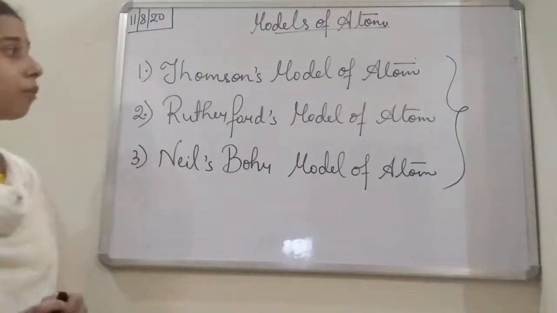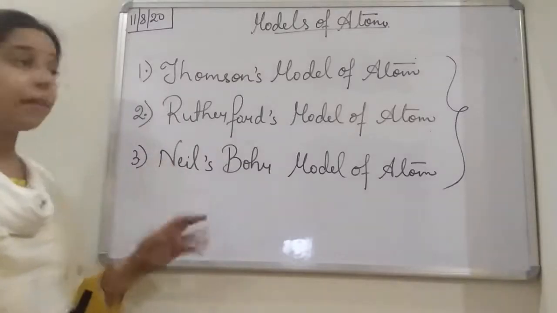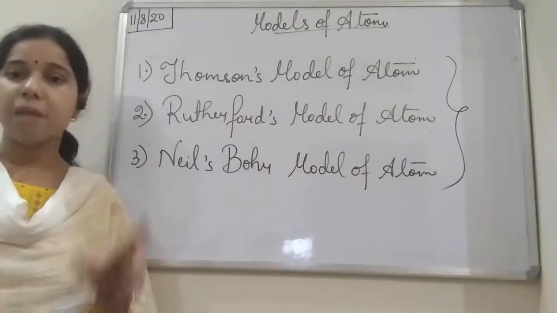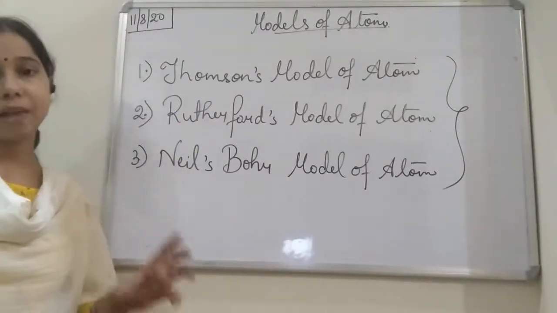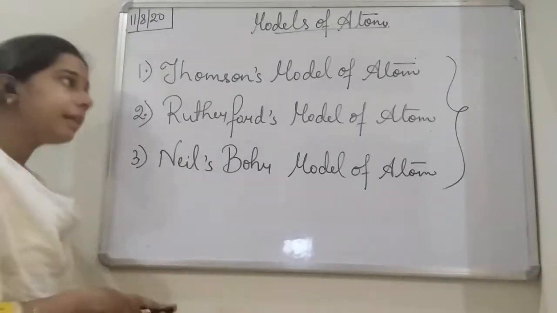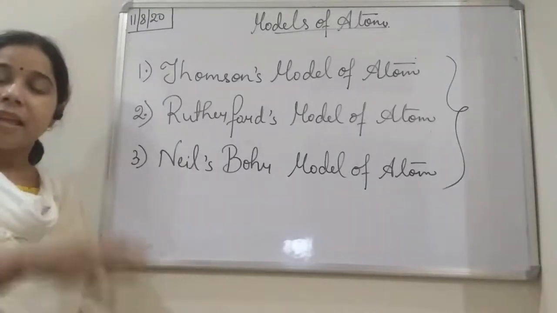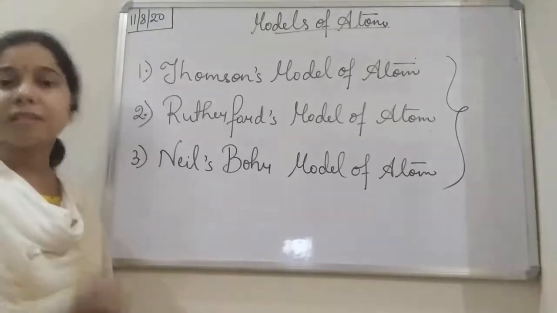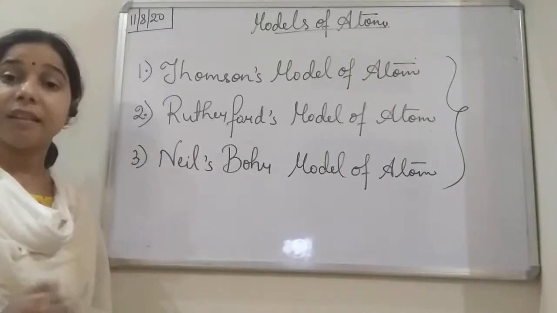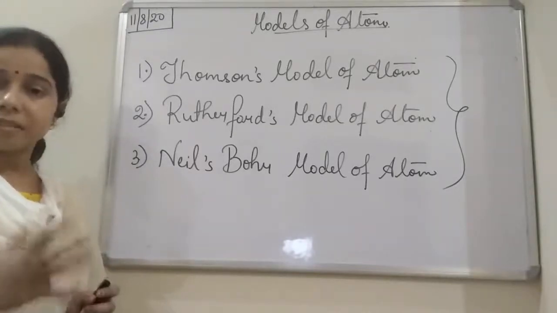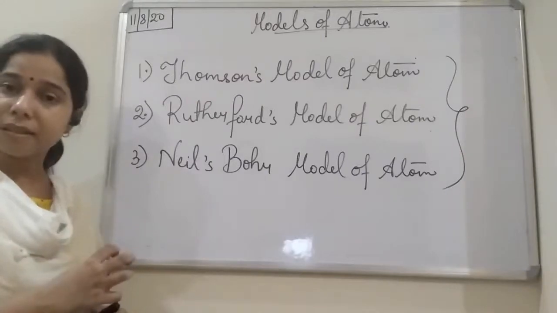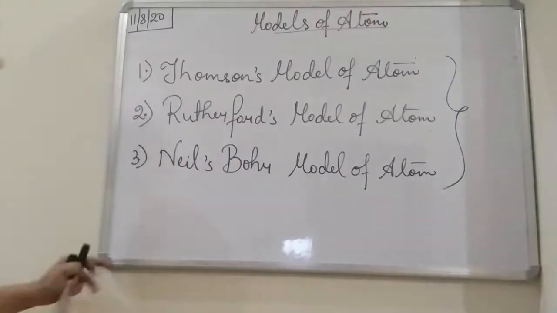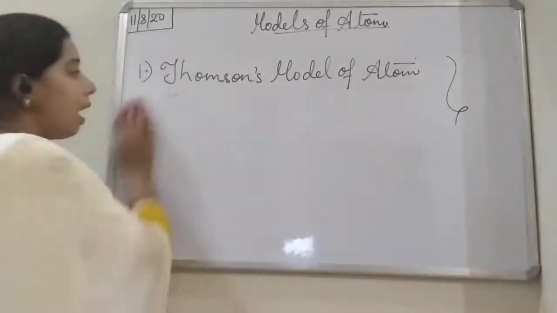So we'll start with the Thomson model of atom. Let me tell you again that all three models of atom explain the structure of the atom, how the different particles in the atom are placed. By this they came to understand that the atom is not an individual particle, but has something in it by which we can say it can be divided further. It consists of different particles. So let us start with Thomson's model of atom.